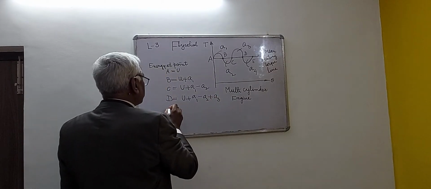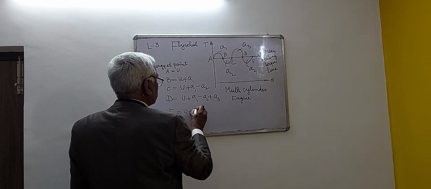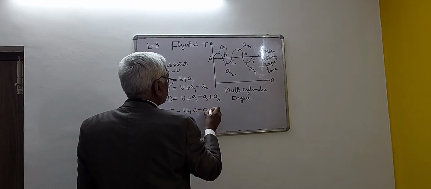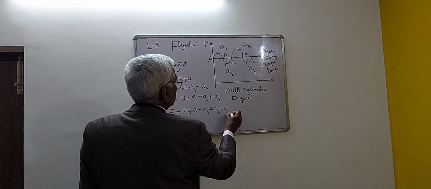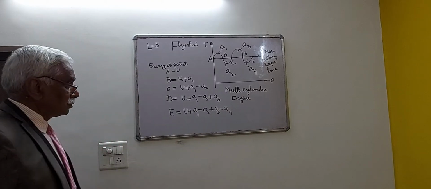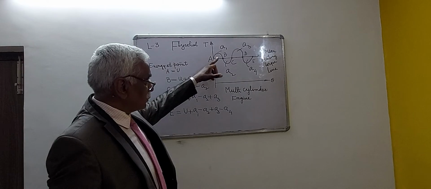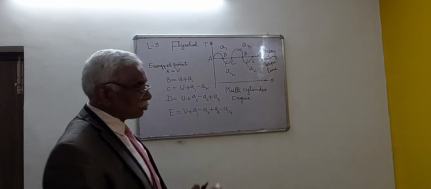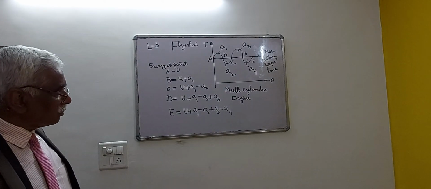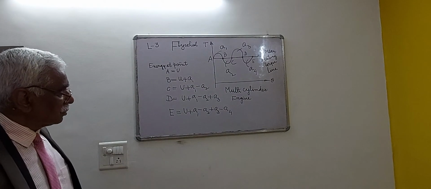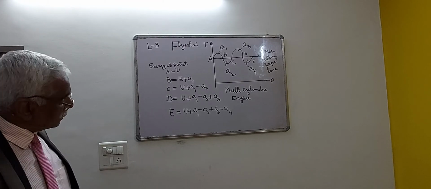Similarly, the energy at point E can be written as U plus A1 minus A2 plus A3 minus A4. So for a complete cycle, whatever amount of energy is at point A, the same will be at point E, because there is no exchange of energy from outside. For one complete cycle, the energy at point A will be equal to the energy at E.